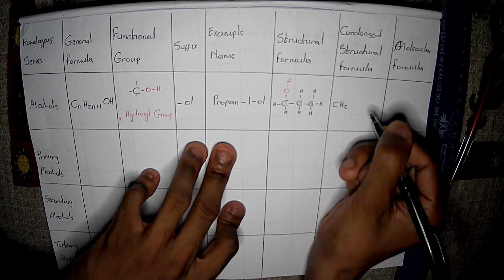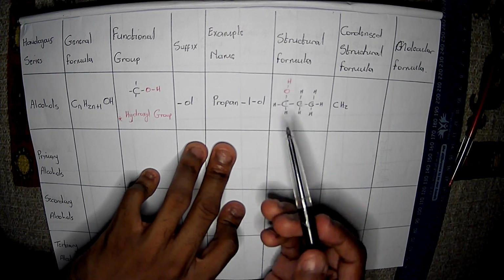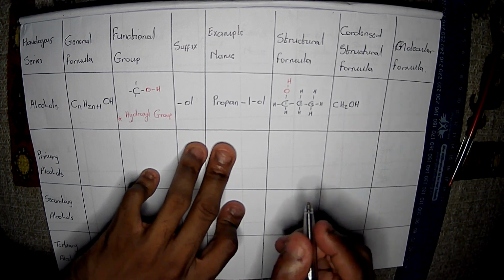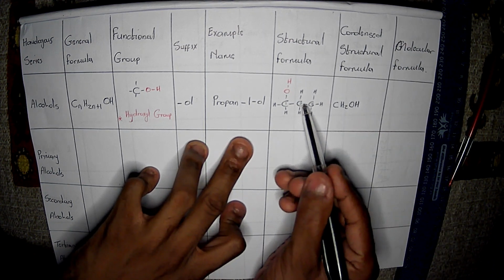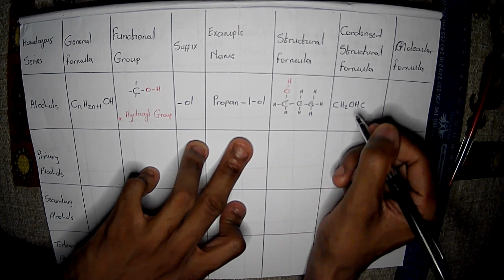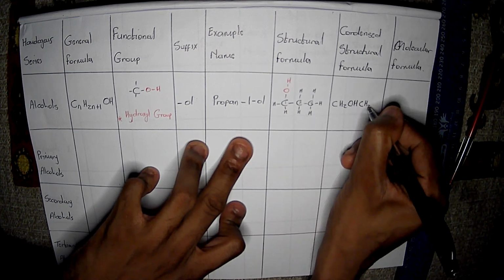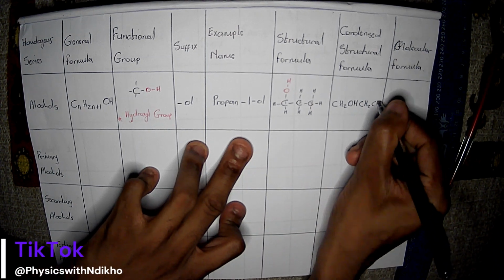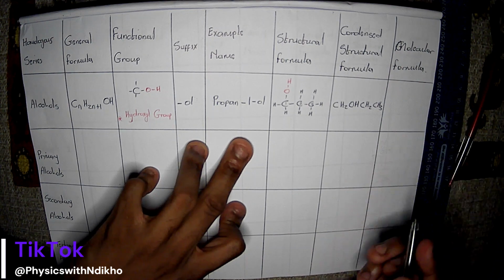And we have this OH group over here. We write it separately. They are not equal in this particular case. In the second carbon atom, we have 1 of its kind and 2 hydrogen atoms. And in the third carbon atom, we have 1 of its kind and 3 hydrogen atoms.